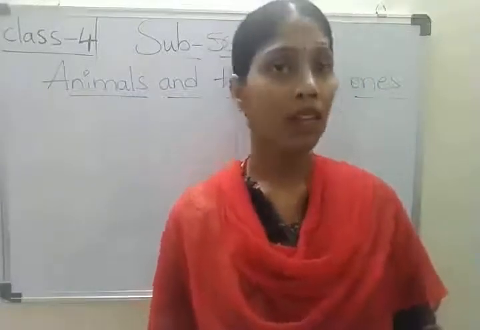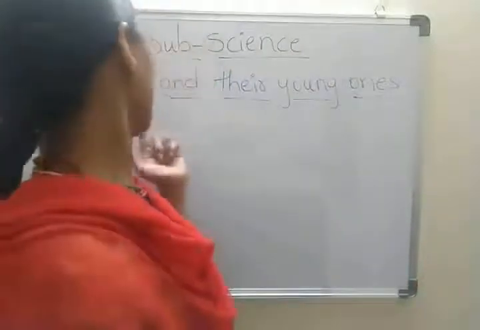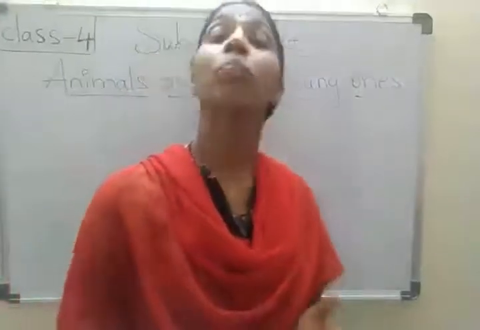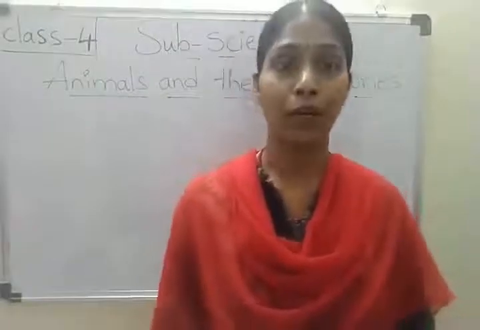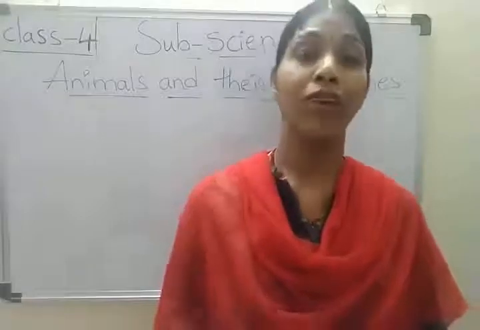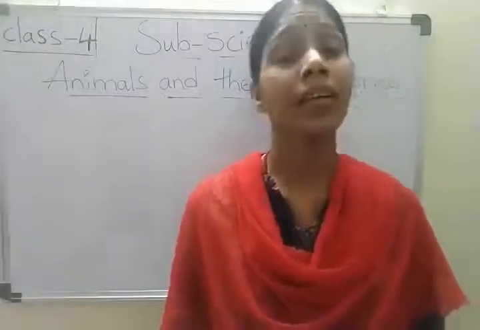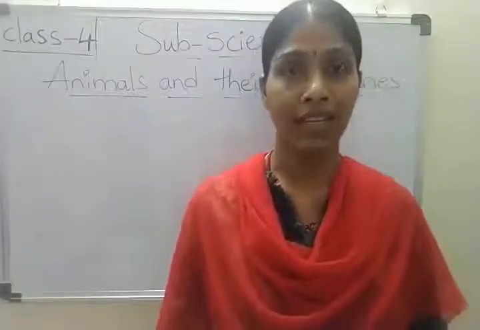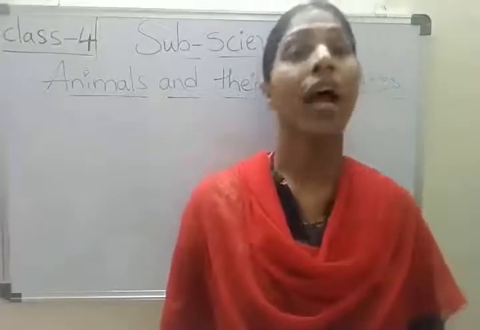Children, which topic are we discussing? Yes, we are discussing animals and their young ones. In part 1, we discussed how animals can reproduce. Tell me, children, how can animals reproduce? Very good. Animals can reproduce by laying eggs or by giving birth to young ones of their own kind. And we learned about the structure of an egg.